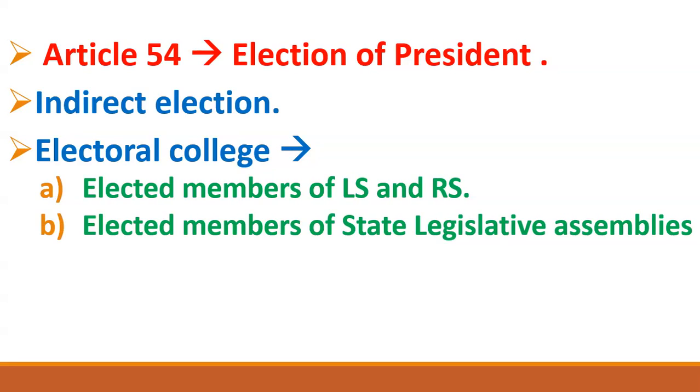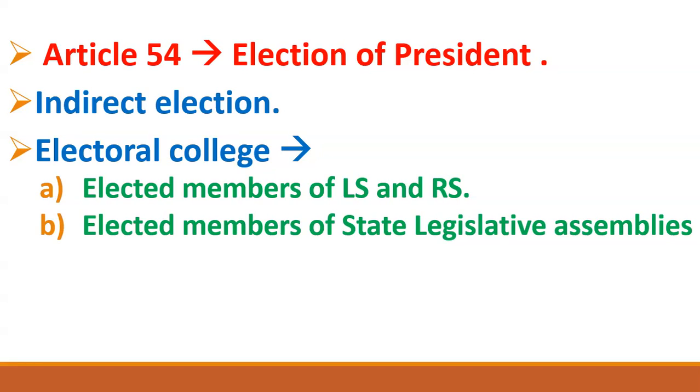So I taught you in the previous classes that there are a total of 245 members in Rajya Sabha, and out of these 245 members, 233 members are elected and 12 members are nominated. So friends, these 12 nominated members will not give vote in the elections of the president. Only these 233 members who are elected will give vote in the elections of the president. And the same practice will be followed in Lok Sabha also. So the first point is that the elected members of Lok Sabha plus the elected members of Rajya Sabha will give vote in the elections of the president.